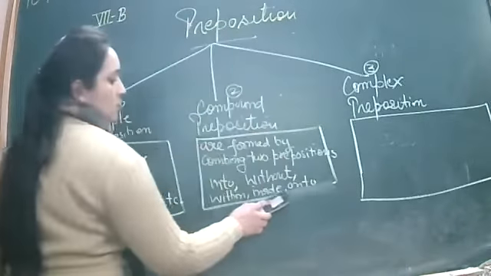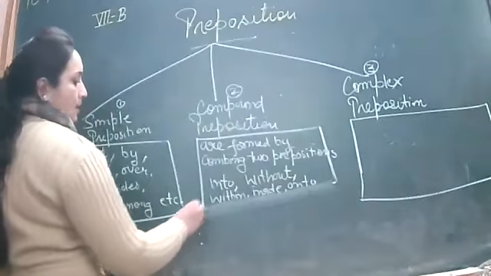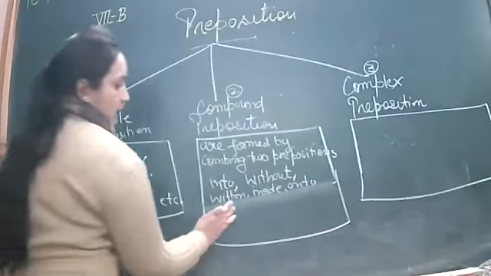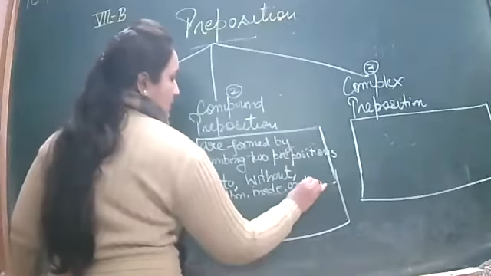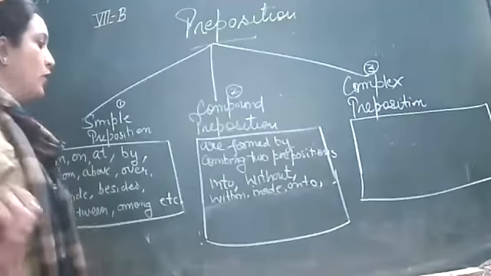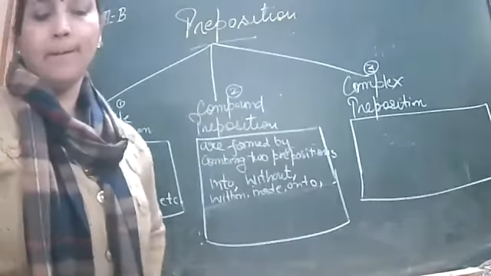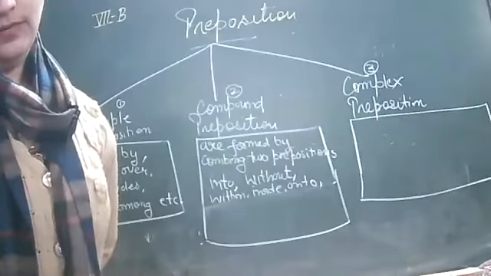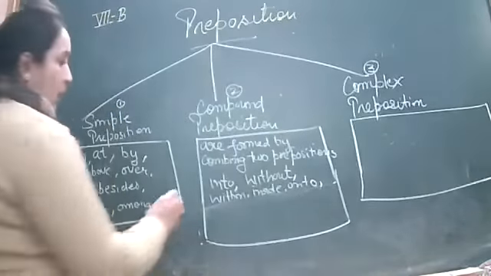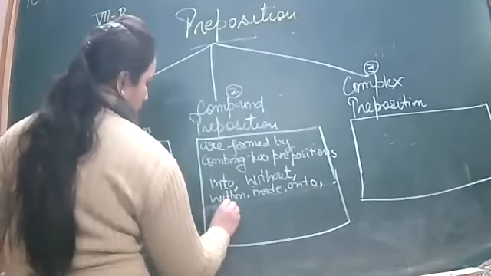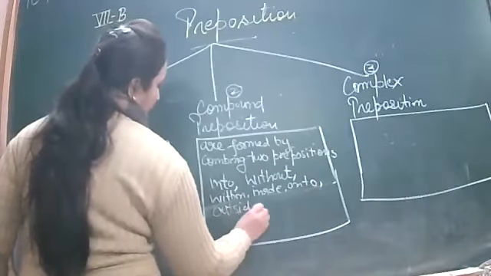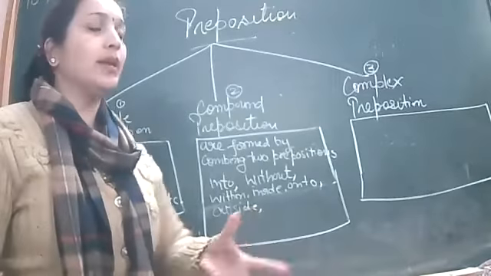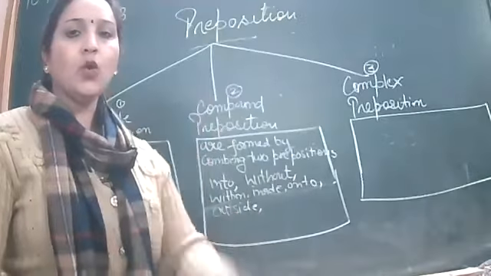So make a list of all those compound prepositions. Yes. So into, without, within. Very good. Inside. Yes. Outside also. Try to recall all those prepositions that you think are combined from two prepositions.